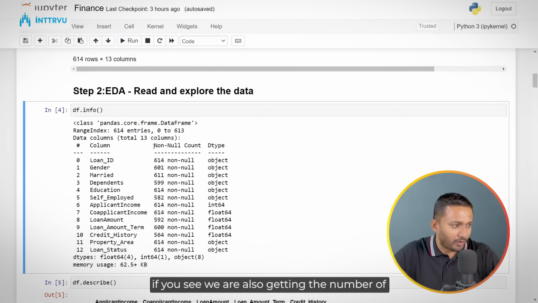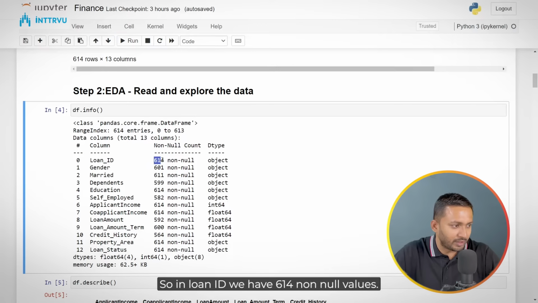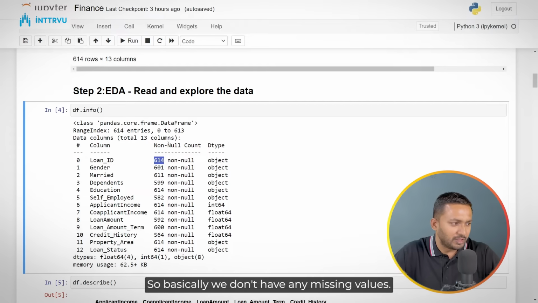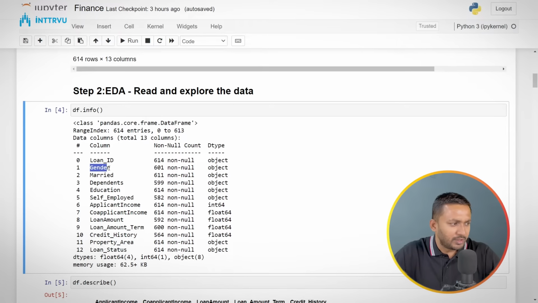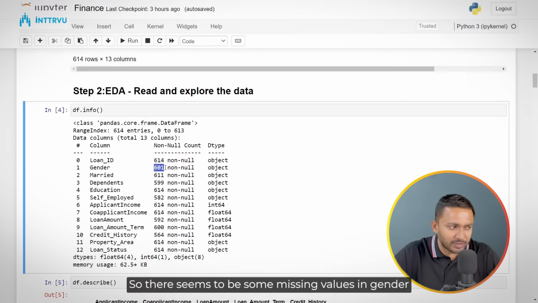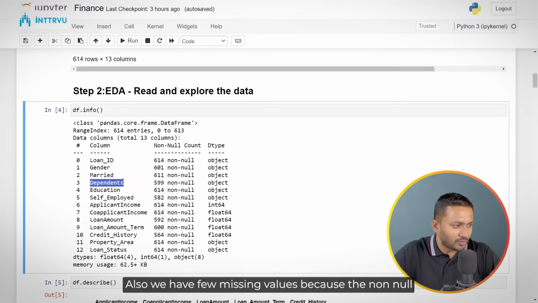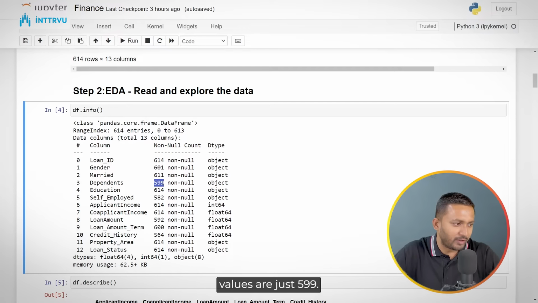If you see, we are also getting the number of non-null values. In loan ID, we have 614 non-null values, so basically we don't have any missing values. In gender, we have 601 non-null values, so there seem to be some missing values in the gender column. Similarly, in dependents also we have a few missing values because the non-null values are just 599.